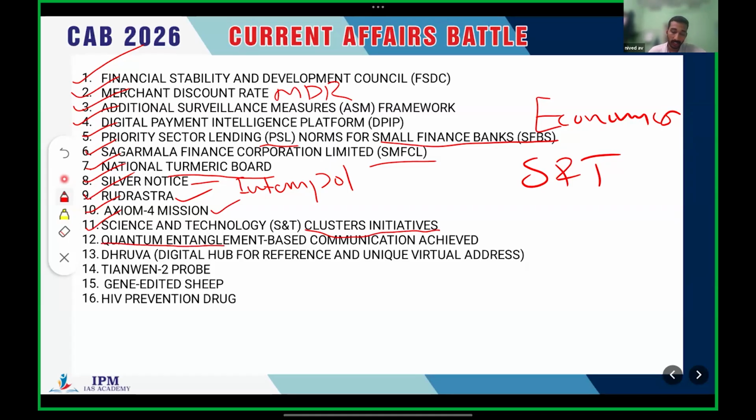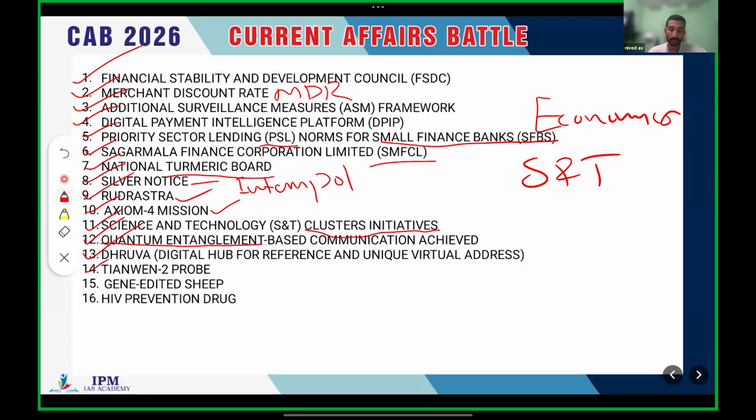Quantum technology is very, very important nowadays, and UPSC will ask questions from this topic. And the 13th one, Dhruva, Digital Hub for Reference and Unique Virtual Address. And the 14th, Tiananmen 2 probe.